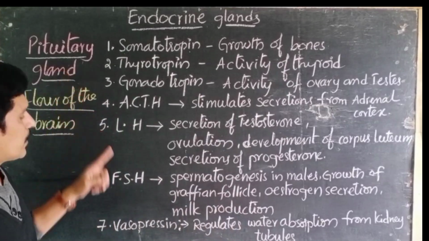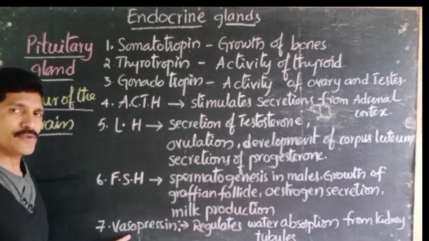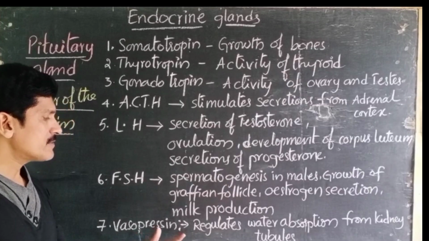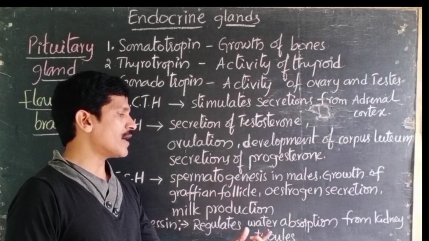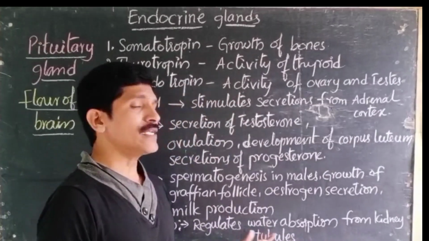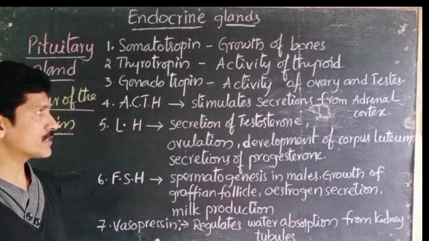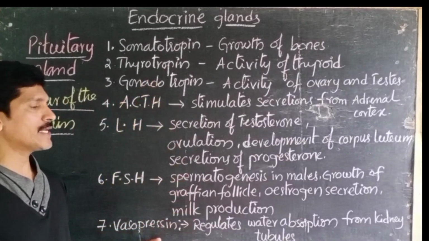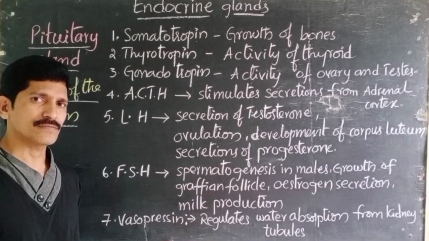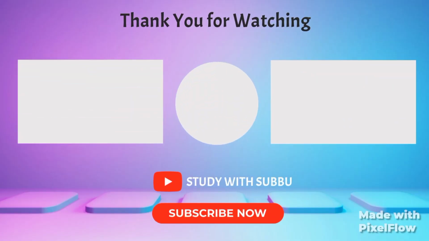Another important hormone secreted by the pituitary gland is vasopressin. Vasopressin regulates the water absorption from the kidney tubules. Water absorption from the kidney tubules. Right? This is regarding the endocrine gland, the pituitary gland, and their hormones.